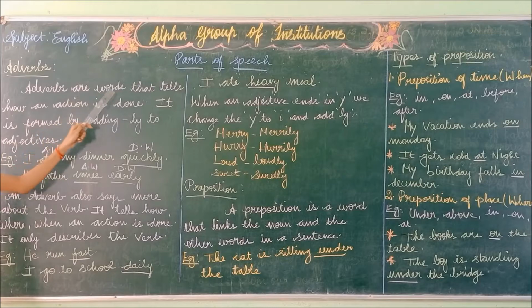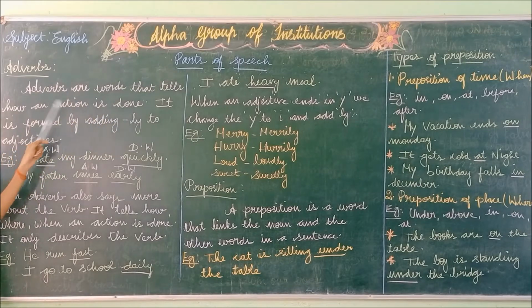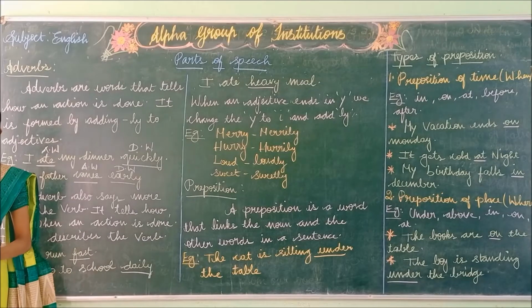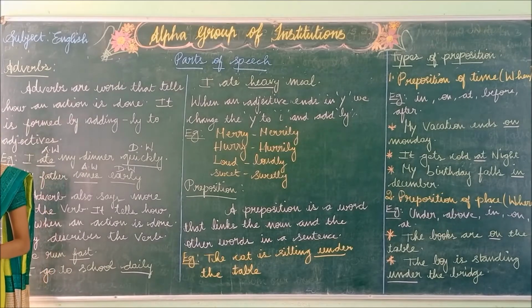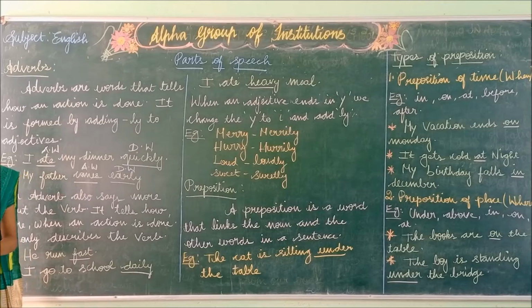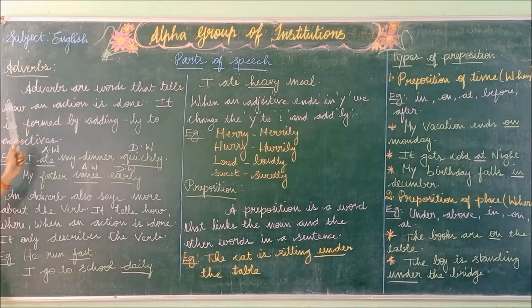So adverbs are words that tell how an action is done. So my father comes. How his father comes, or when his father comes. His father is coming yearly. It is formed by adding ly to the adjective. And an adverb also says more about the verb. It tells how, where, when an action is done. It only describes the verb.